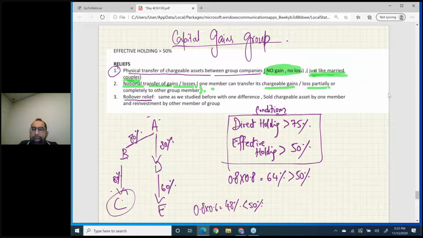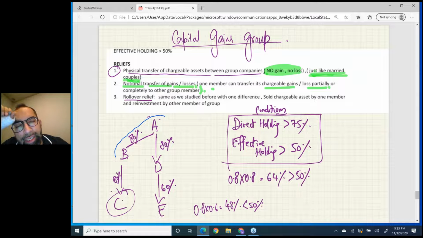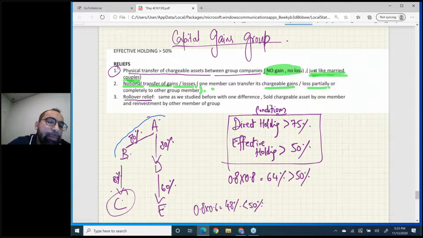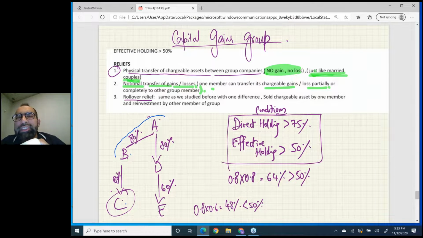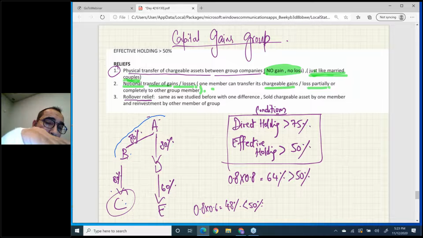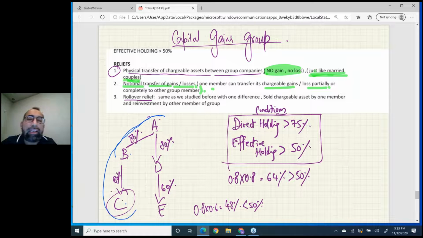Now look here. A has direct 80% shares in B, that means greater than 75%. Yes, A and B have become members of the capital gains group. B has 80% shares in C. Yes, B and C are part of the capital gains group. Now, if you want to connect A, B, C into a big group, calculate the effective holding.